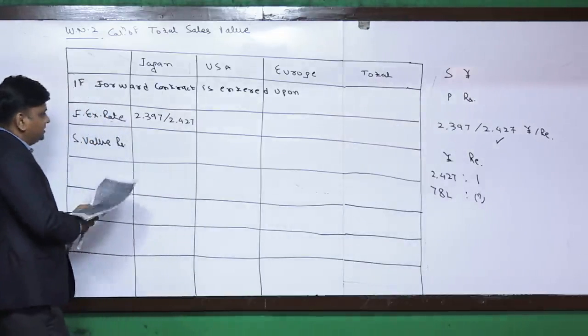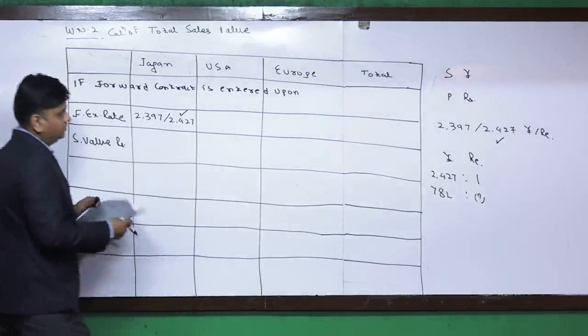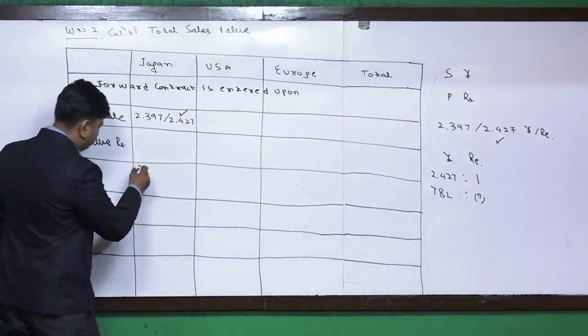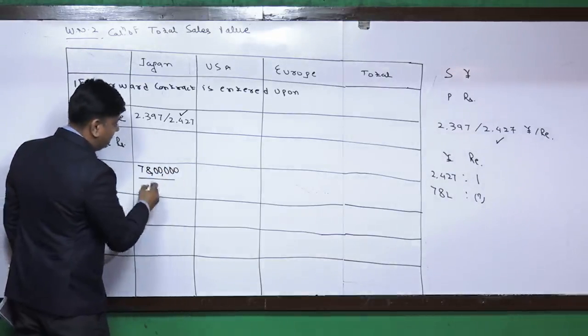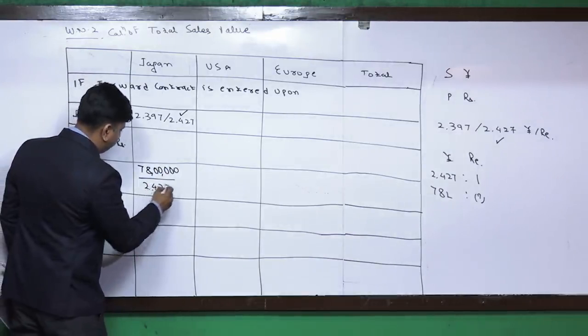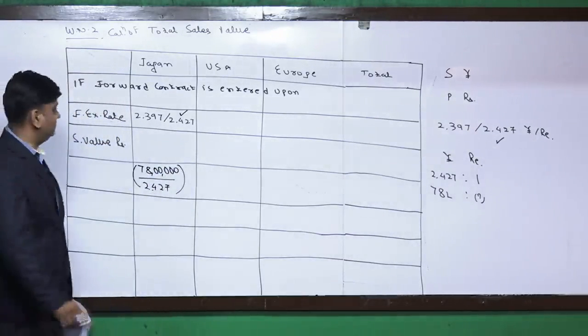So in that case it is 2.427. This is the rate which is applicable. So it is 78 lakhs divided by 2.427. That is the sales value in rupees term.